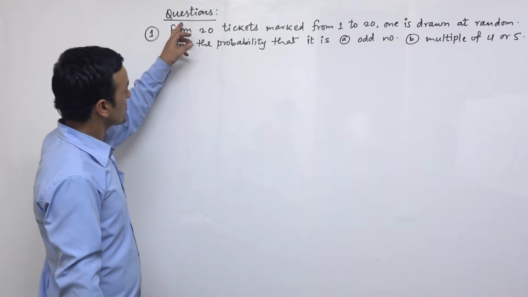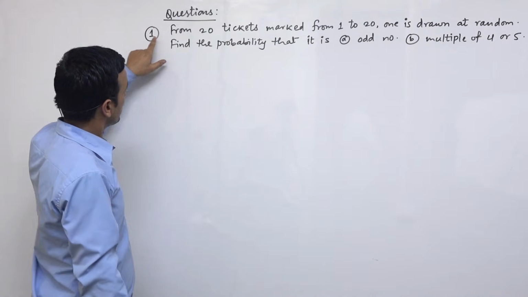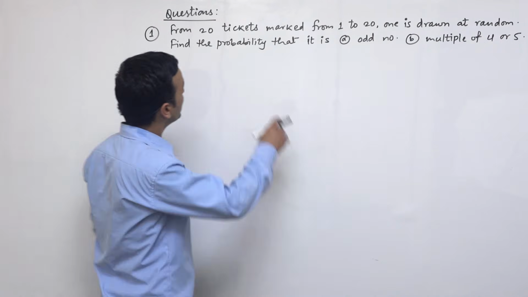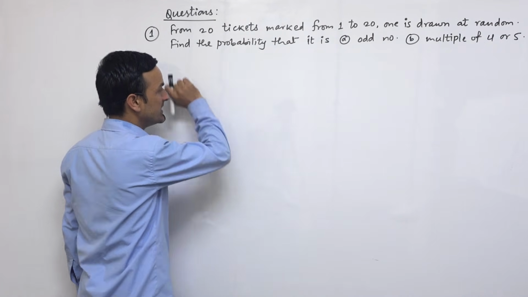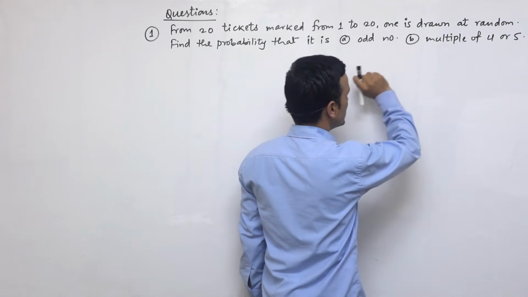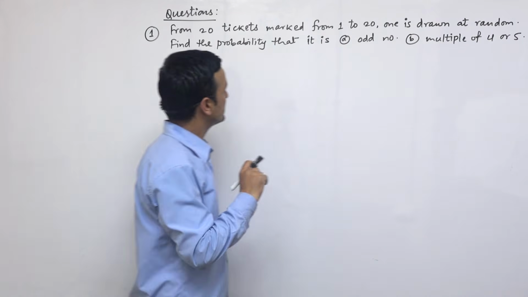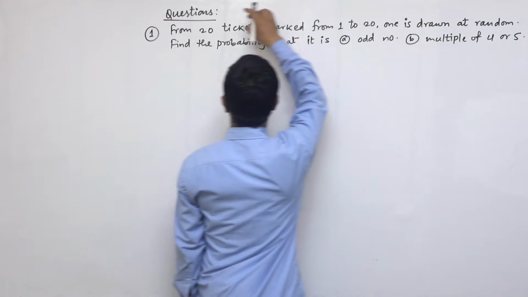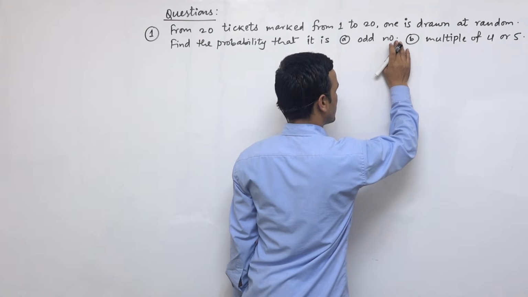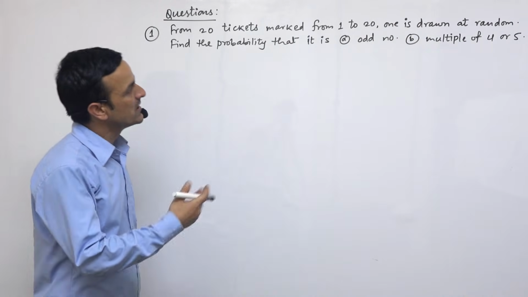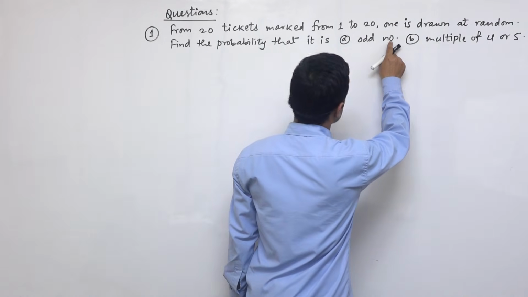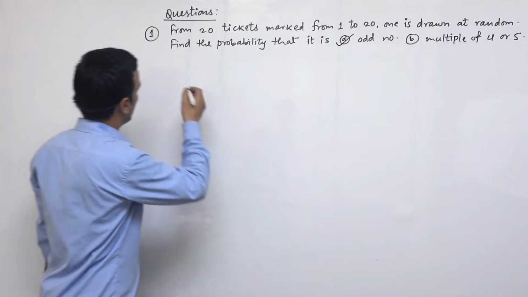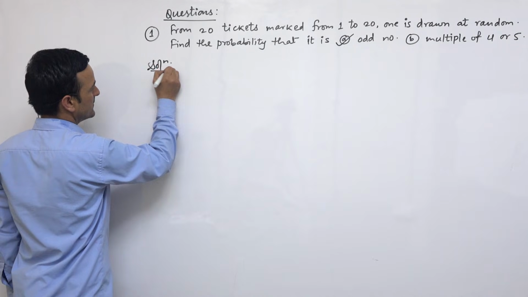Okay. Now we are going to solve some questions. Question number 1 is, from 20 tickets marked from 1 to 20, it is written from 1 to 20 and 1 is drawn at random. We have to find the probability that it is an odd number. From these 20 tickets, how many odd numbers are there? We have to count. So let's solve this question.